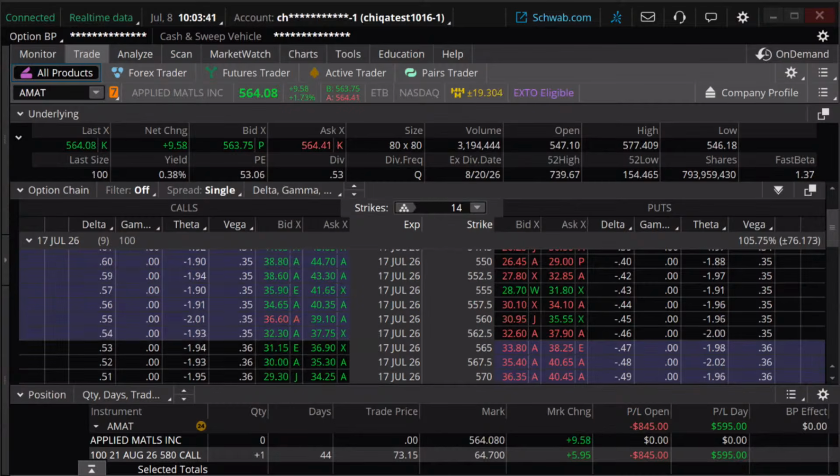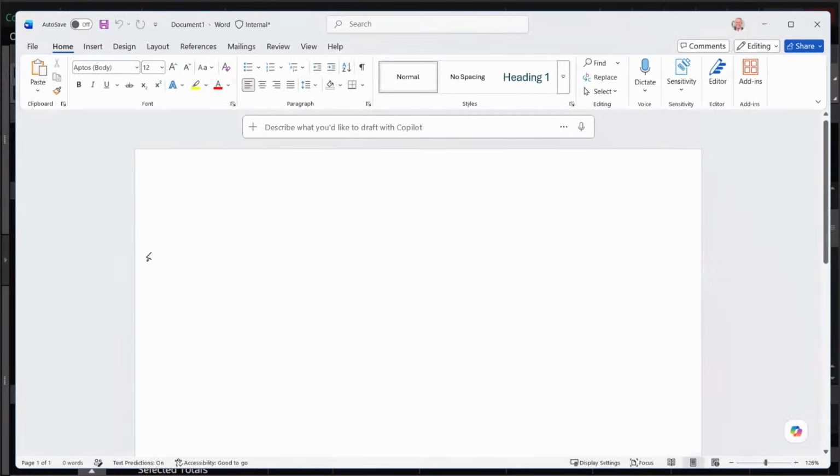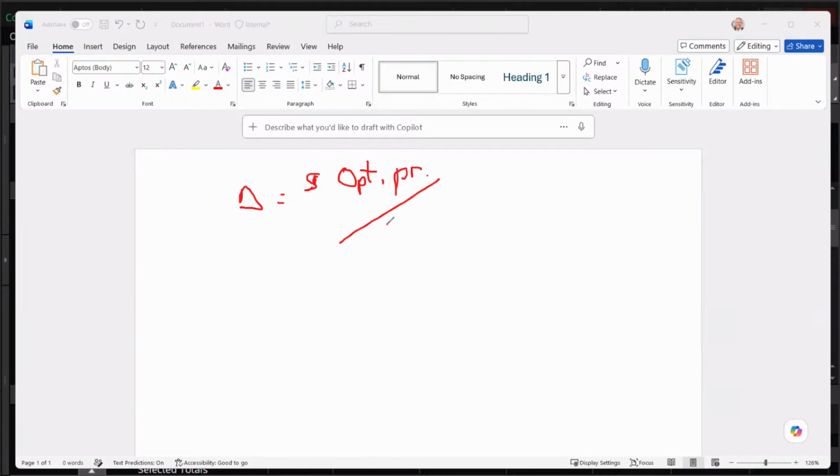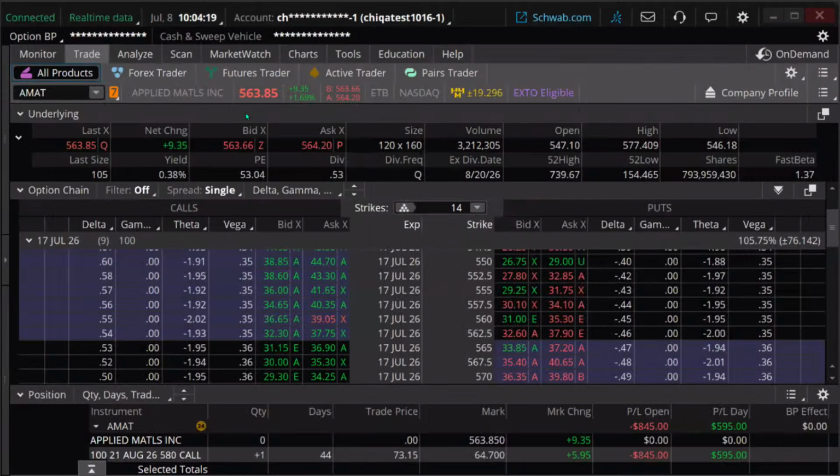So another way to think of this is the delta is equal to the option price change divided by the stock price change. That's how that works. So how much the option price is going to move per dollar move in the stock price. So let me go back right here.